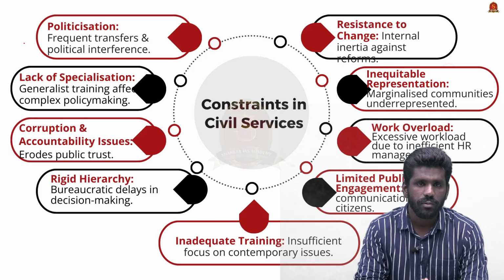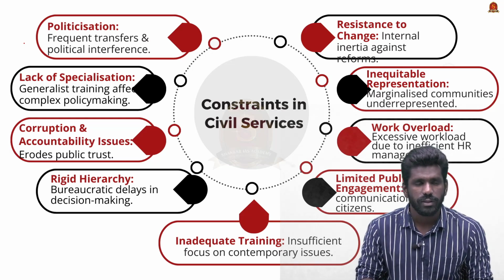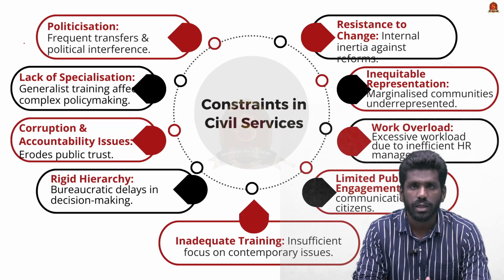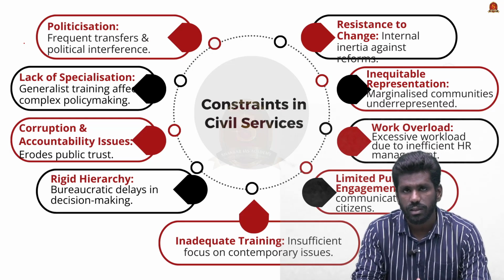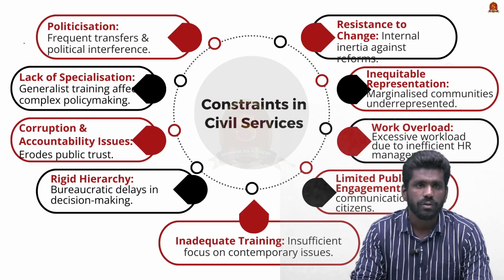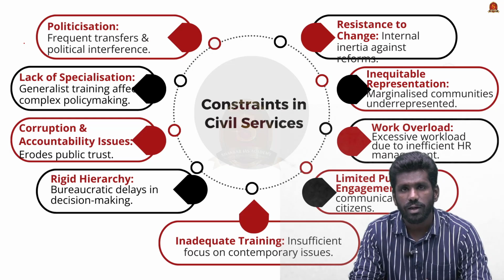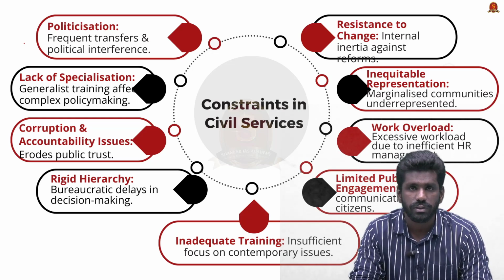Now let us see the important challenges in civil services. The first one is politicization. See, often the political parties and political leaders interfere in the functioning of civil servants or bureaucrats. So frequent transfers and political interference in the civil services often decrease the efficiency of the civil service system.